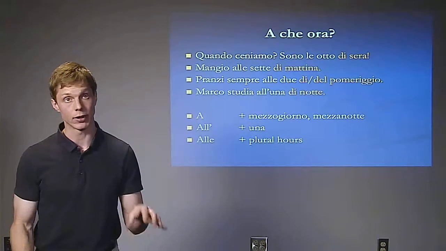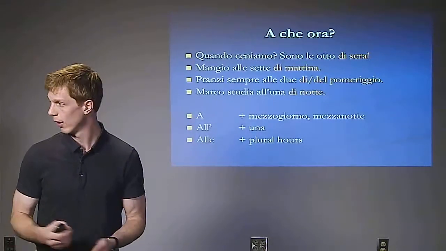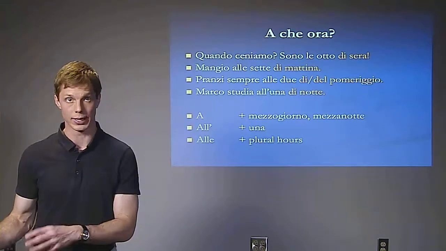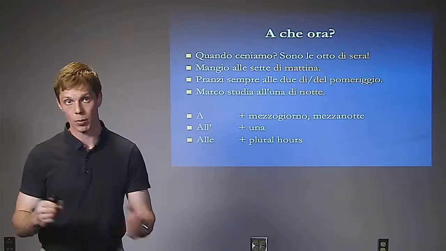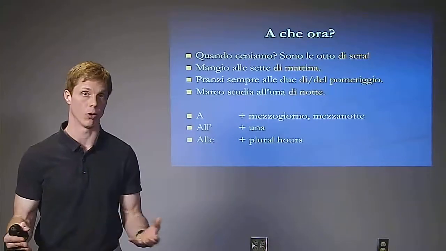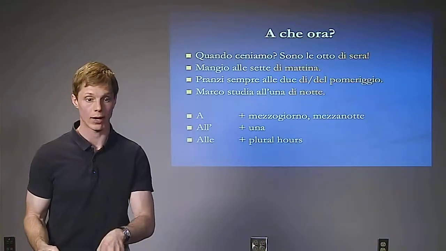And then to indicate when something occurs at a specific time, we use the preposition a, which means at. A mezzogiorno, at noon. A mezzanotte, at midnight. All'1, a with an apostrophe to indicate at 1. And alle plus any plural hour. Alle 2, alle 3, alle 4. Okay? So a to indicate at a certain time.